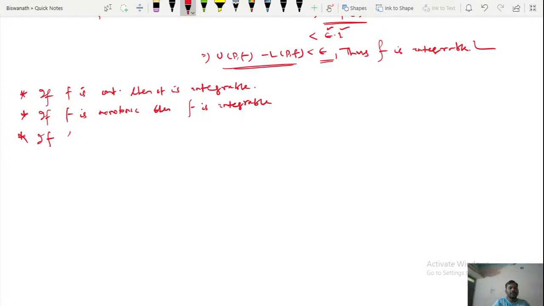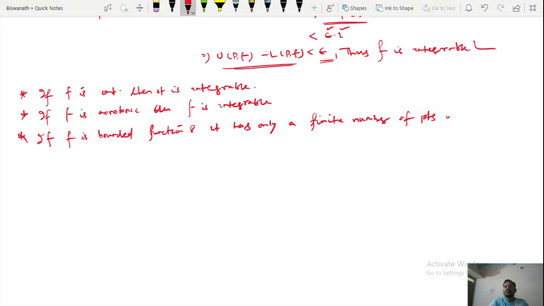If f is a bounded function and it has only a finite number of points of discontinuities on closed AB, then f is integrable on closed AB.